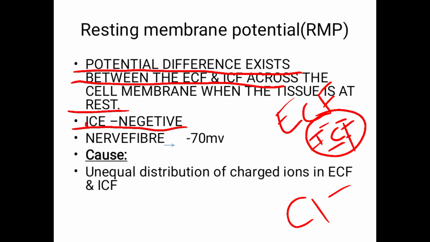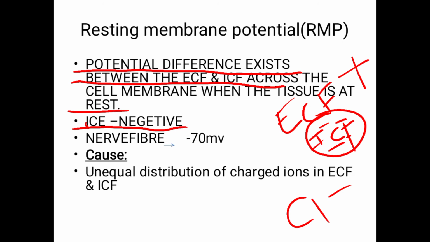One thing you have to remember: whatever action potentials take place mainly depend on ionic changes, sodium, potassium, chloride and many more. In ECF the positive ions are more. At the resting condition, inside the cell there are more negative ions compared to outside.